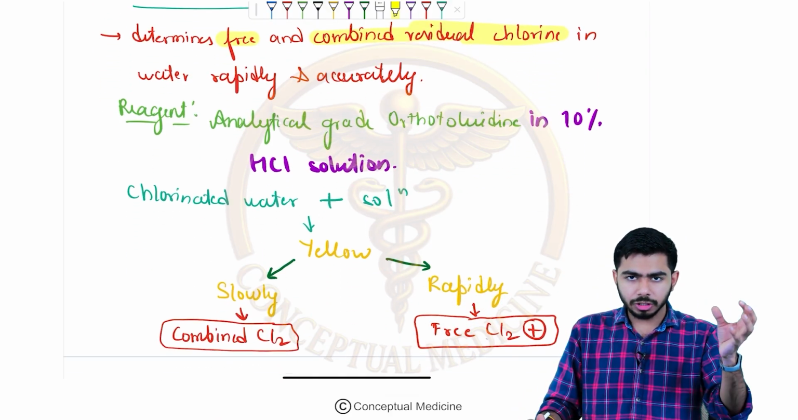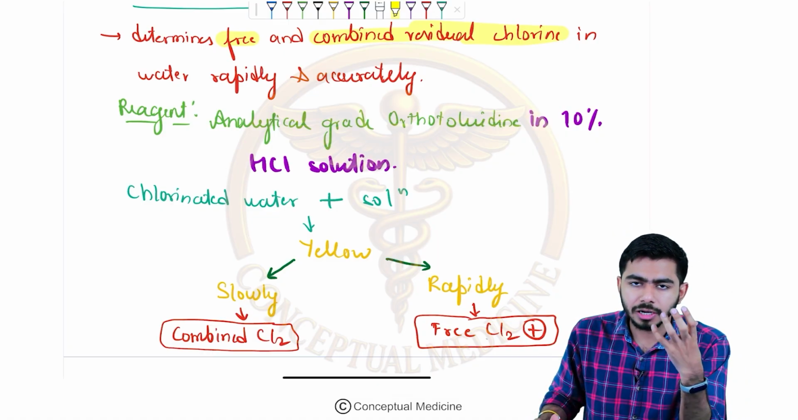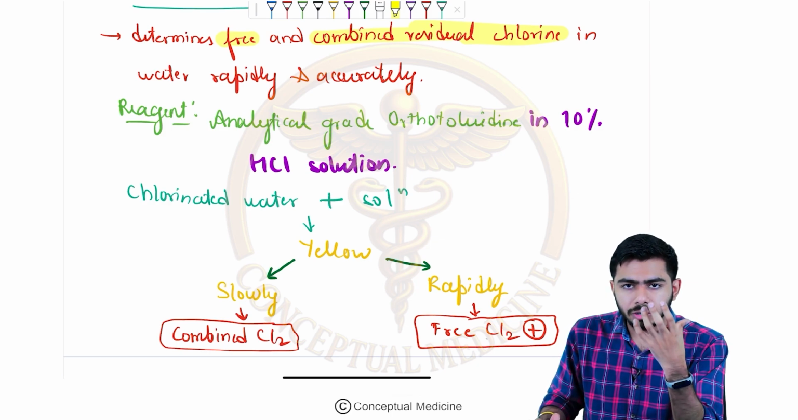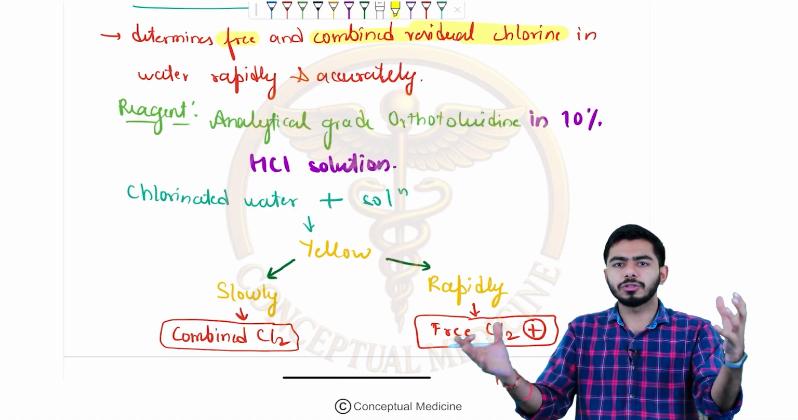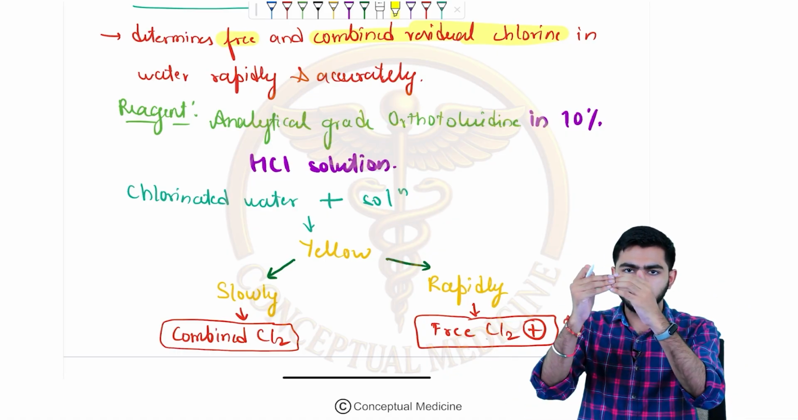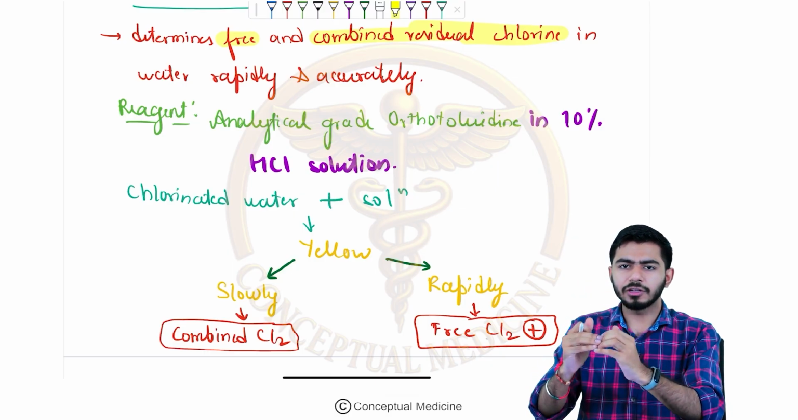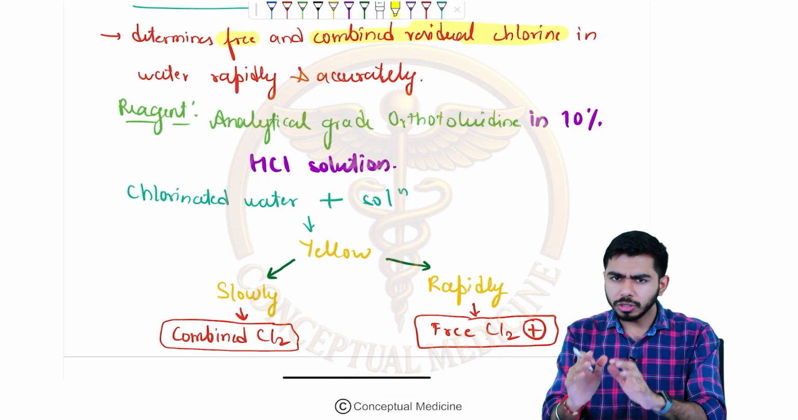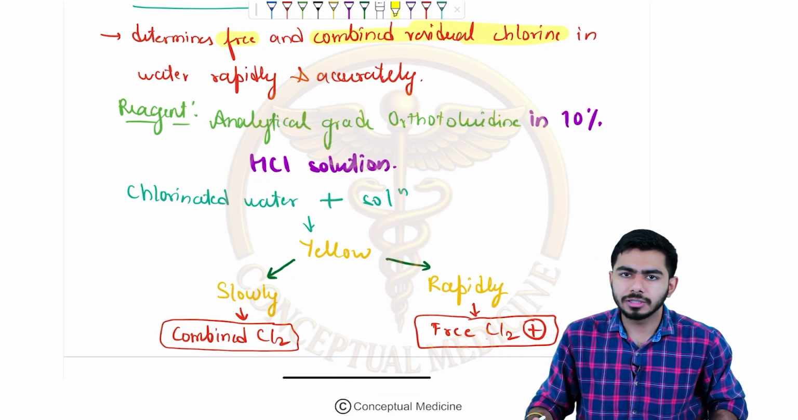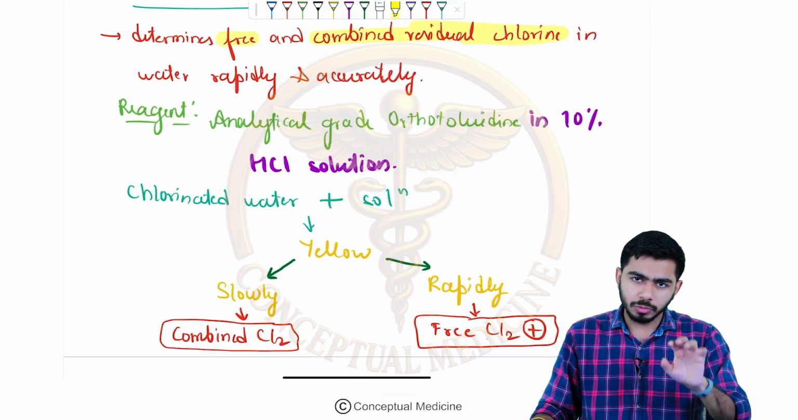What is the reagent? Orthotoluidine, analytical grade orthotoluidine. We will be mixing it with a 10% hydrochloric acid solution, and then we'll be mixing it with the chlorinated water. After that, it will start showing us the yellow color. If it shows the yellow color rapidly, then we'll be saying this is the free residual chlorine. And if it shows the yellow color slowly, then we will be saying that this is the combined residual chlorine in the water. I hope you understood that.